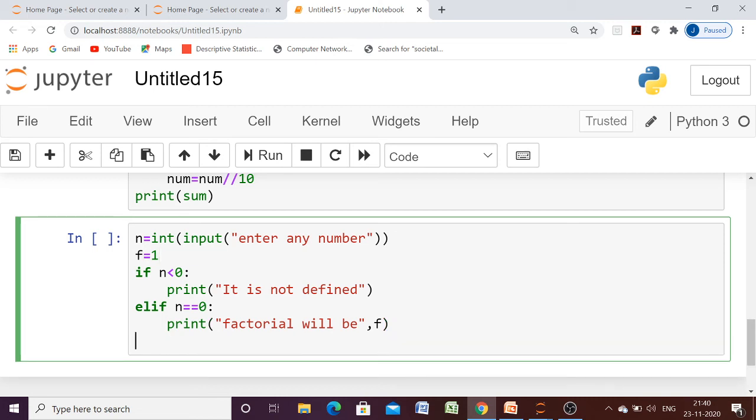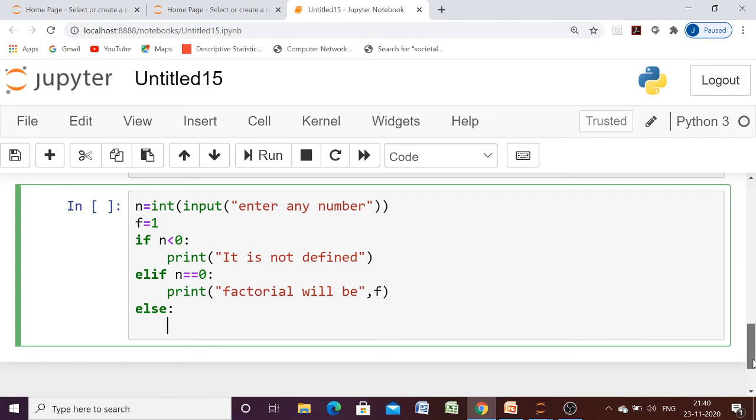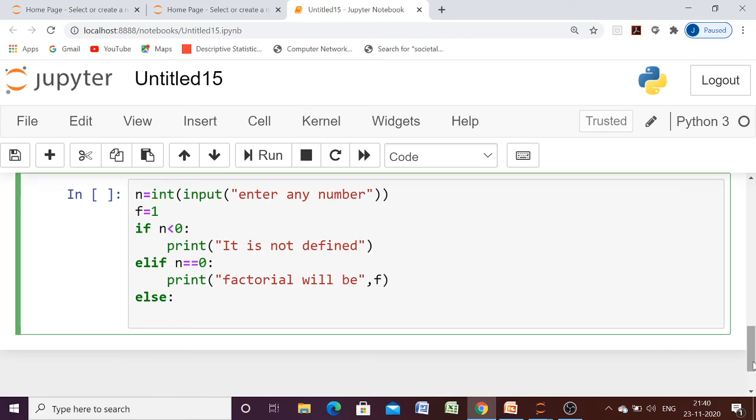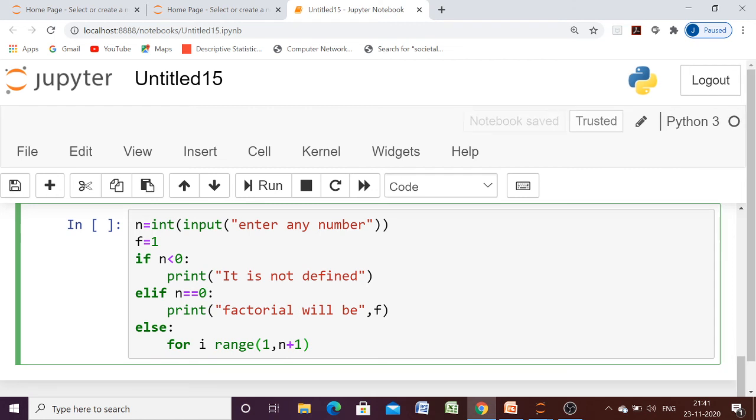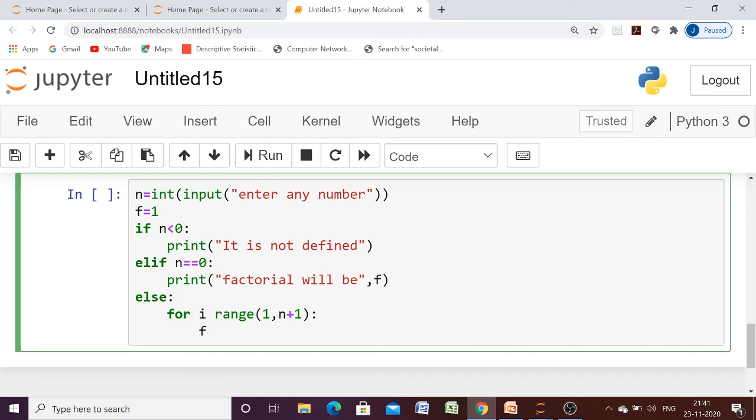Okay, and the last part is if the number is positive, then what we have to do? Then we have to find out the product of the numbers from 1 to the number itself. So for that, let us have the for loop. Okay, so for i in range, we will take 1 up to n plus 1, because we have to include n, so that it will move up to n, and we will find out the factorial, that is f into i.